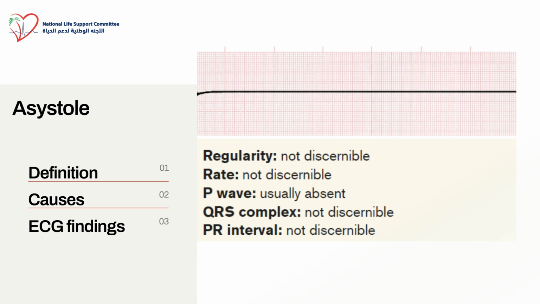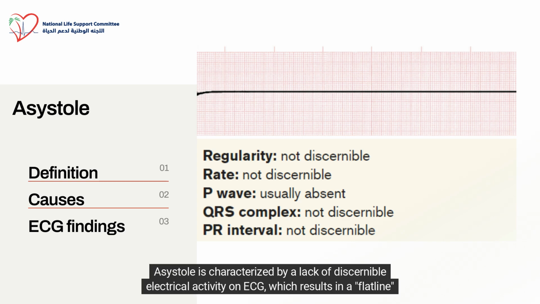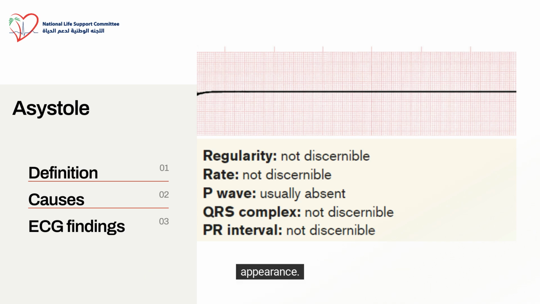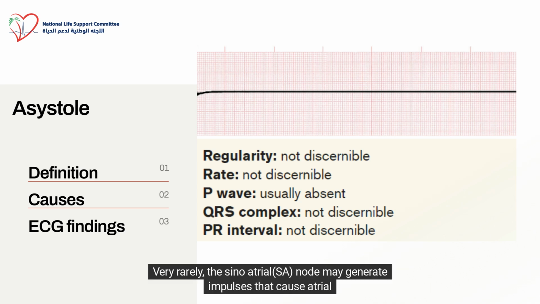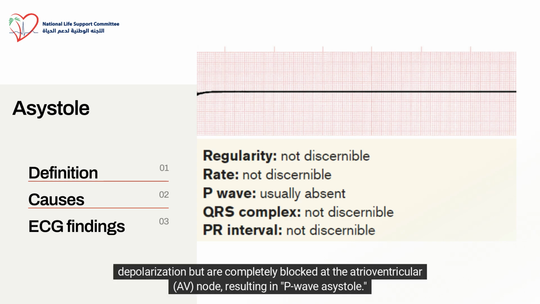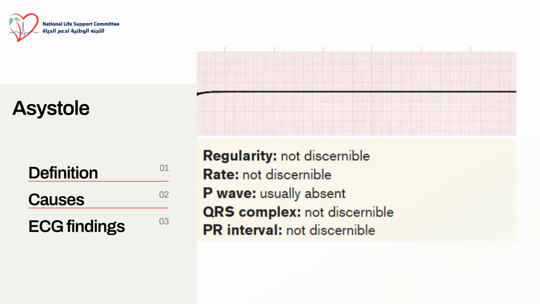ECG findings. Asystole is characterized by a lack of discernible electrical activity on ECG, which results in a flatline appearance. Very rarely, the sinoatrial, SA, node may generate impulses that cause atrial depolarization but are completely blocked at the atrioventricular, AV, node, resulting in P-wave asystole.